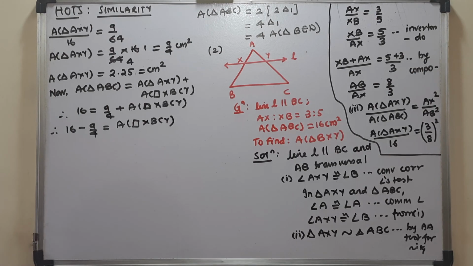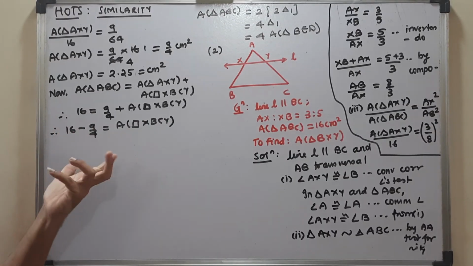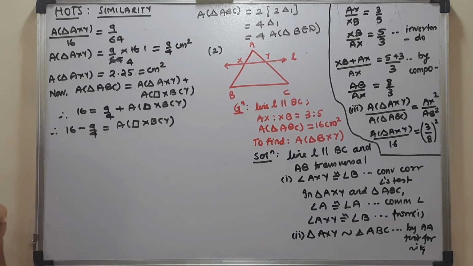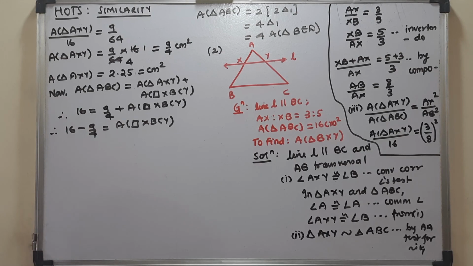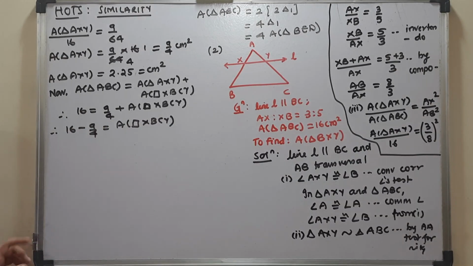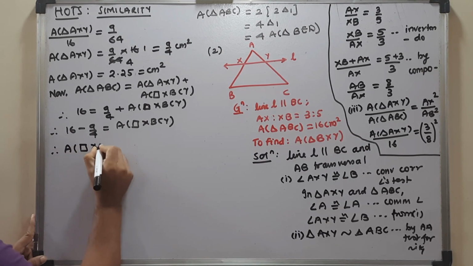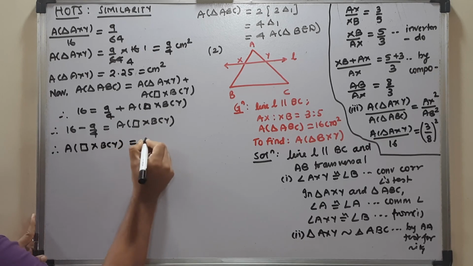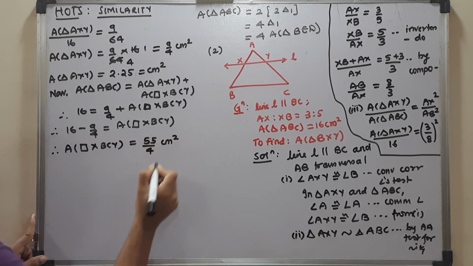Now 16 fours are 64, 64 minus 9, because the denominators are not the same, obviously you have to take the LCM. So 64 minus 9 is 55. So area of quadrilateral XBCY is 55 by 4 square centimeters.